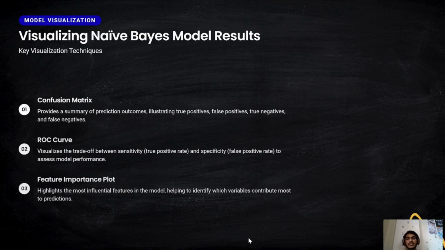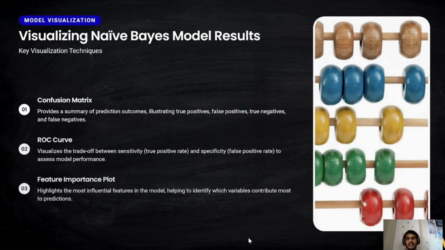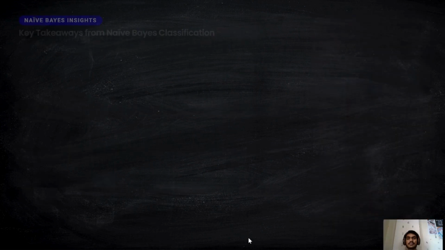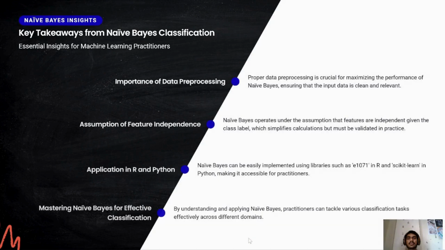Visualization of Naive Bayes model results. First, confusion matrix, ROC curves, feature importance plot. Key takeaways from Naive Bayes classification. Importance of data processing. Assumptions of feature independence. Applications in R and Python. Mastering Naive Bayes for effective classification.